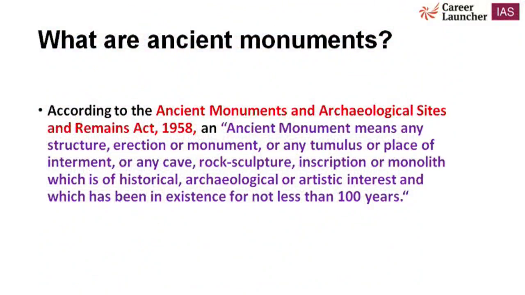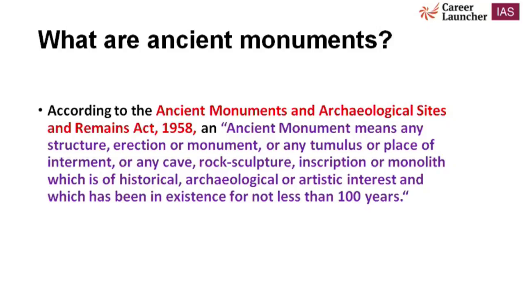So what are ancient monuments? According to the Ancient Monuments and Archaeological Sites and Remains Act of 1958, an ancient monument means any structure, erection or monument, or any tumulus or place of interment, or any cave, rock sculpture, inscription or a monolith which is of historical, archaeological or artistic interest and which has been in existence for not less than 100 years.